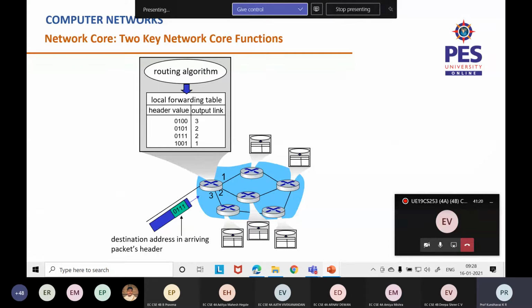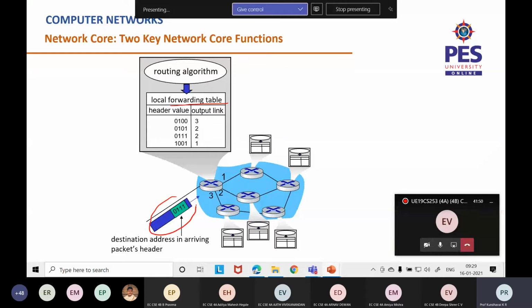Then coming to solving a question: how will the router know to which node the packet has to be sent, which is the next node the packet has to be sent to? There's a concept called a forwarding table in each and every router. All right, this is there in each and every router.